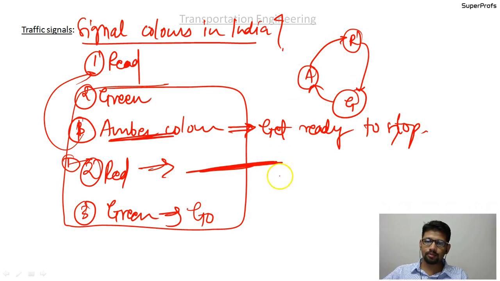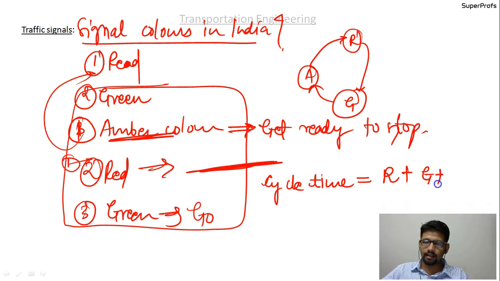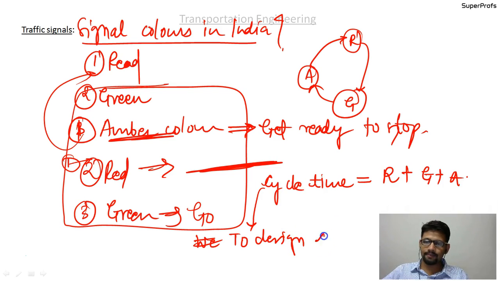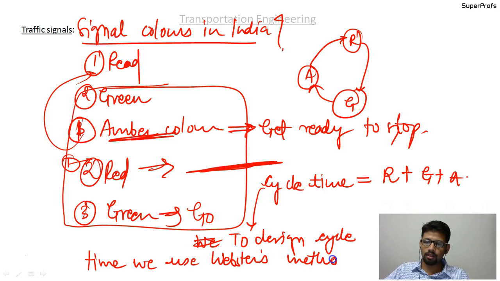And the cycle time is given as the time for red signal, green signal, and the amber signal. To design the cycle time, please write down properly, we use Webster's method as per IRC.